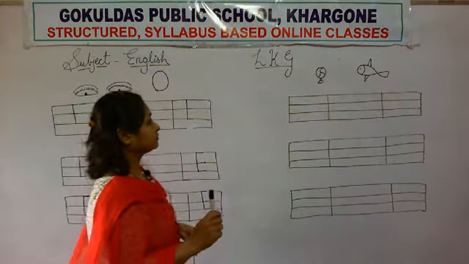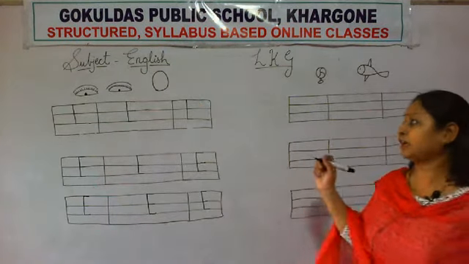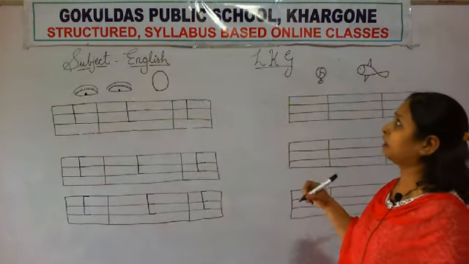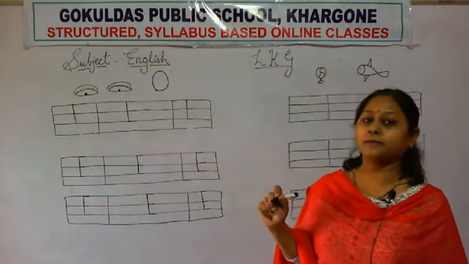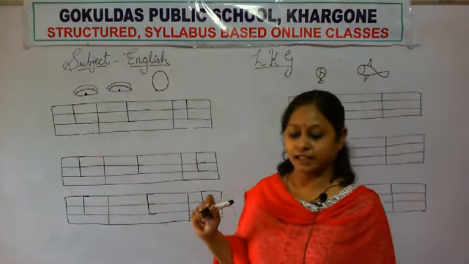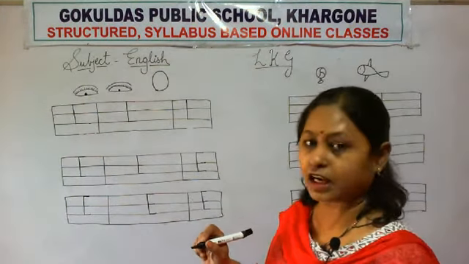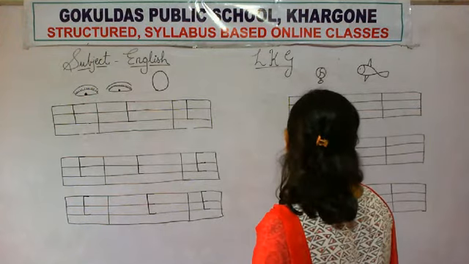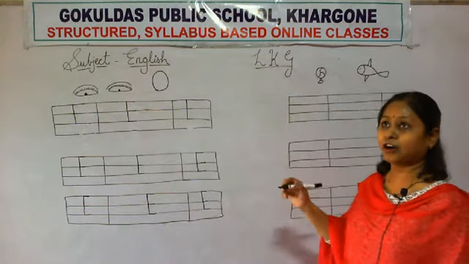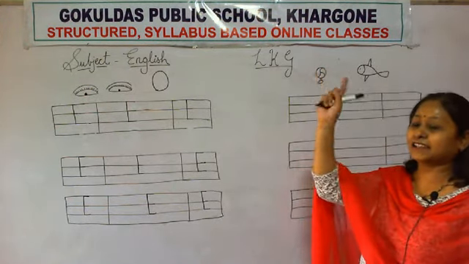Okay. Now, look here. After E, which letter will come? Yes. Tell me which letter will come? F. F for fan.